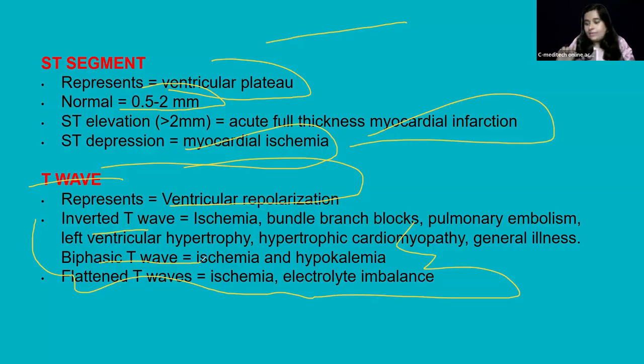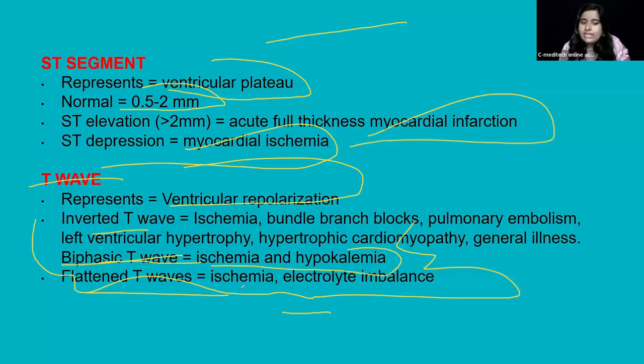So that is the biphasic T wave, with two T waves. These are early signs of ischemia as well as hypokalemia, electrolyte disturbances. Low potassium will be there. So a biphasic T wave suggests such conditions. Then we have the flattened T wave, very less pronounced, almost just flat.